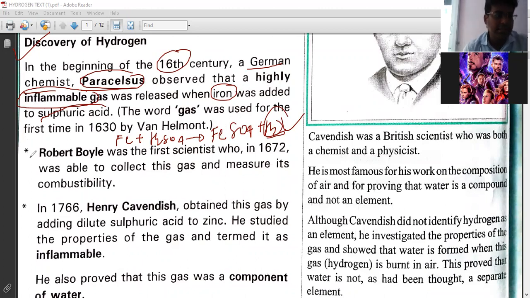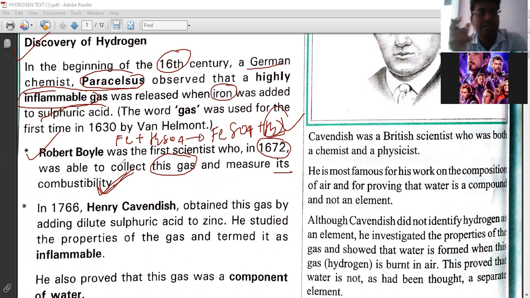Right. The next scientist, Robert Boyle, observed in 1672, and was able to collect this gas and measure its combustibility. Hydrogen gas has maximum combustibility. That's why it liberates a lot of energy, and this hydrogen gas is now used in rockets as rocket fuel, right? Yes, because its efficiency is very high. So write this.